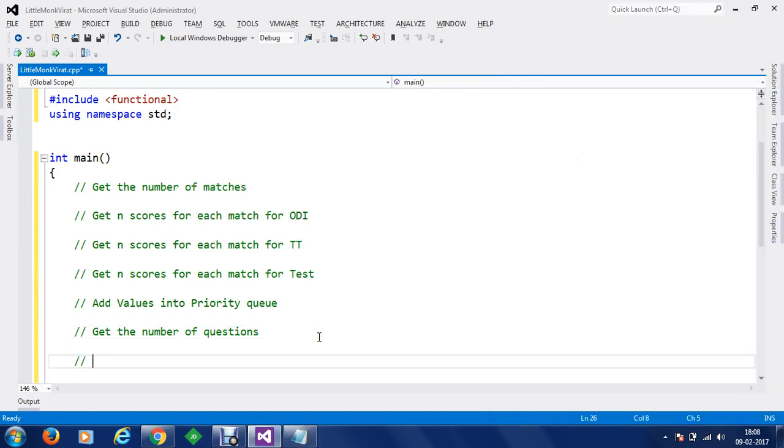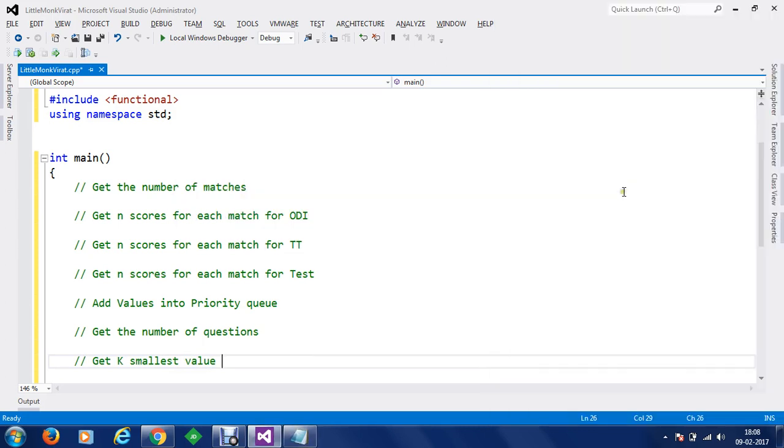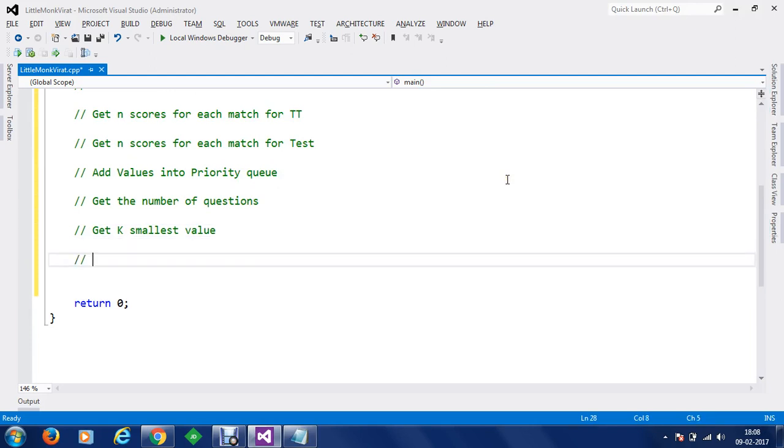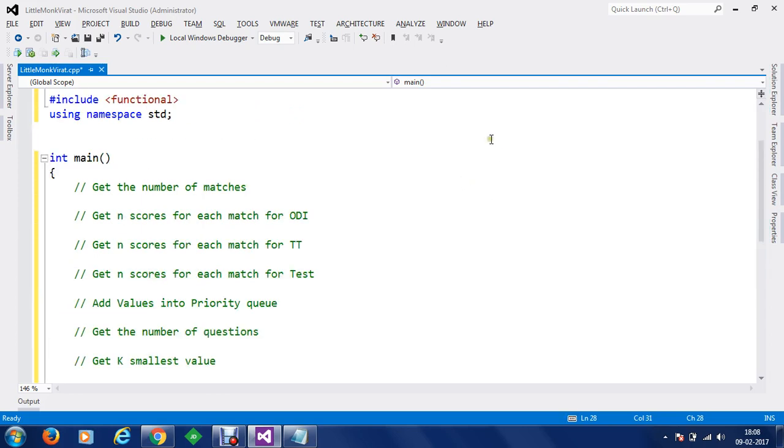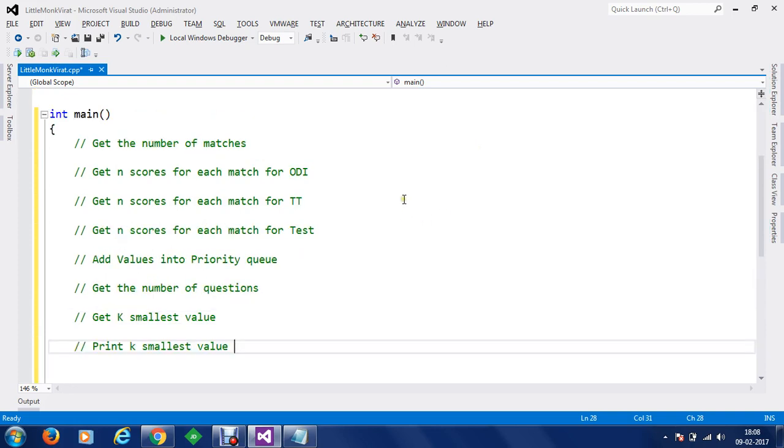Then we are going to get the k smallest value, and then print the k smallest value. So all these steps have to be followed. We are going to refer to these steps whenever we need.